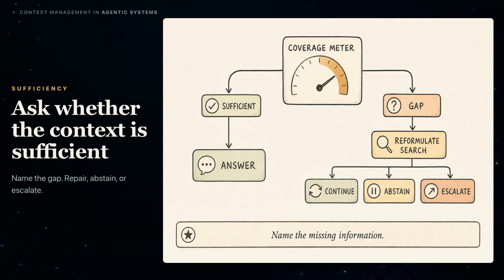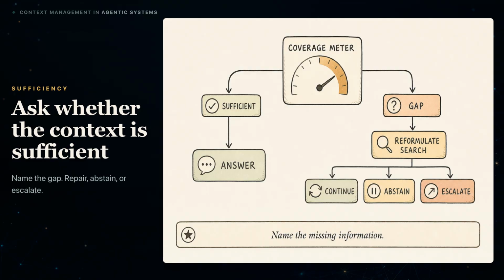New research is making context sufficiency explicit. Recent methods evaluate whether an assembled context covers the information needed for long-form generation, not merely whether individual passages look relevant. Others ask whether current evidence is sufficient and emit structured gaps when it is not. Some use a reasoning plan to target missing bridge evidence and correct retrieval during the task. These are recent methods on selected benchmarks, not universal production recipes.